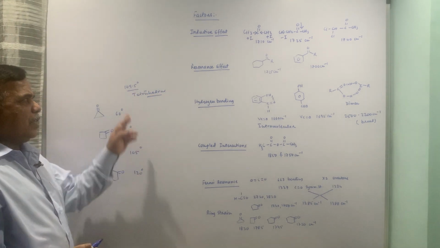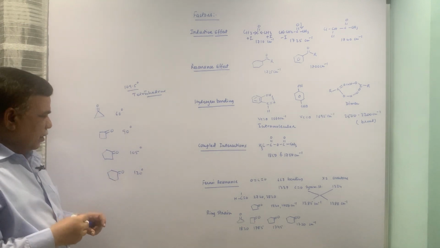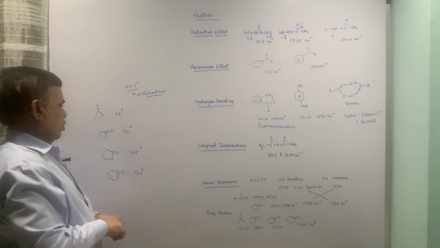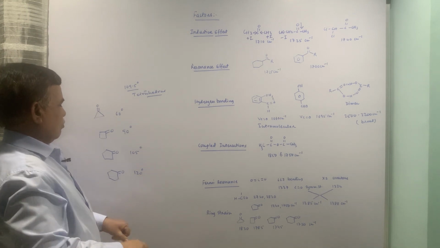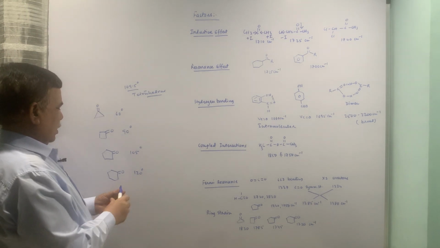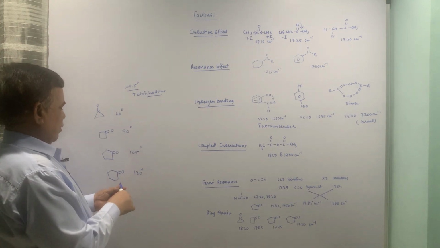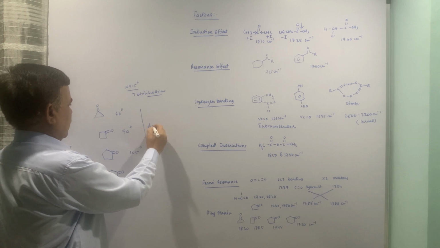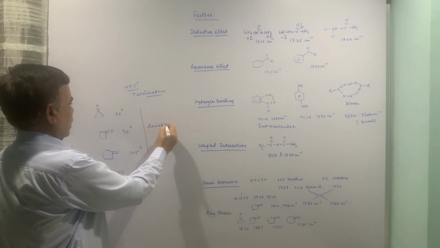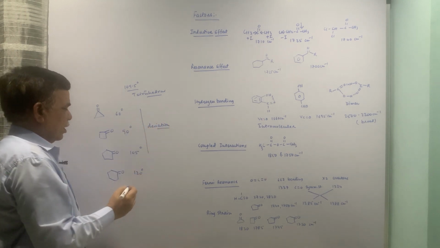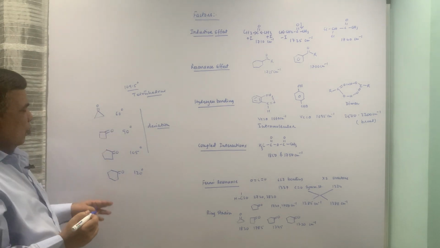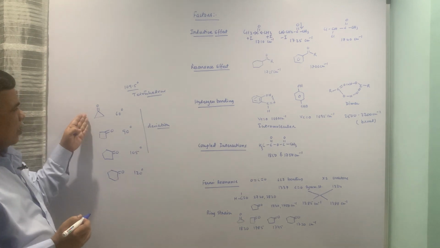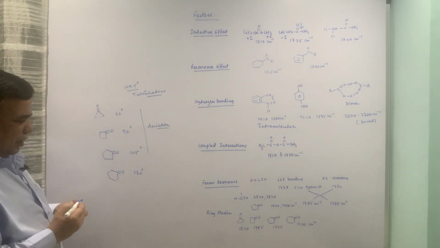Any deviation from this will cause a problem. Here it is almost planar. The more the deviation, the more frequency is required for the stretching of the carbonyl.